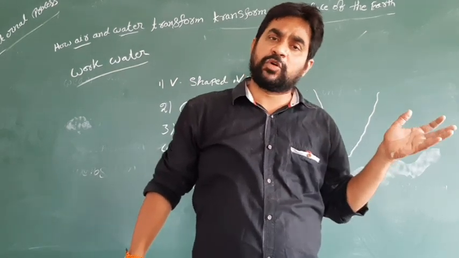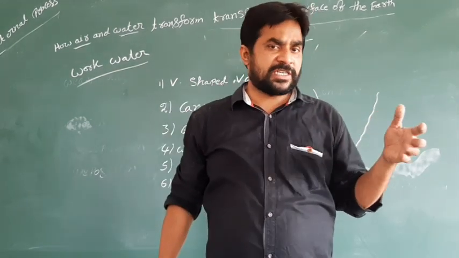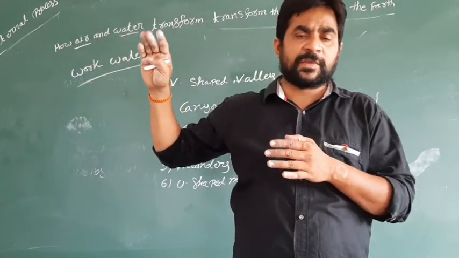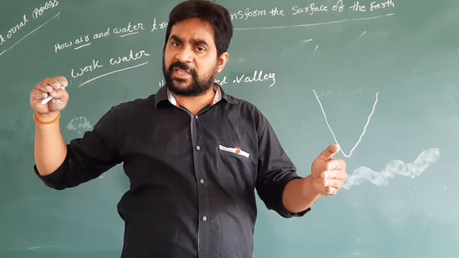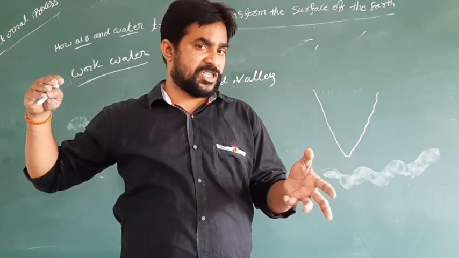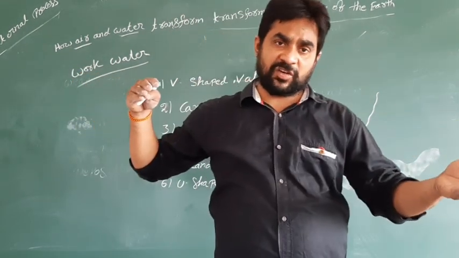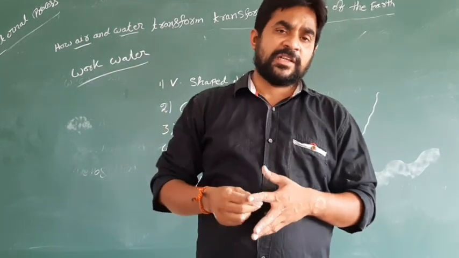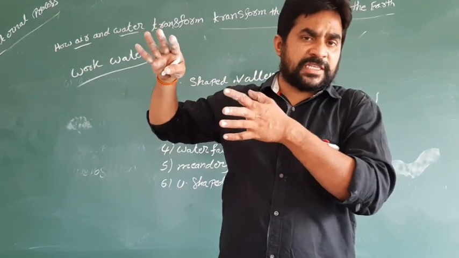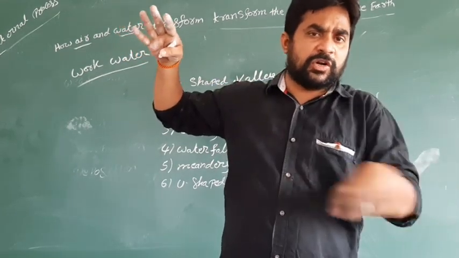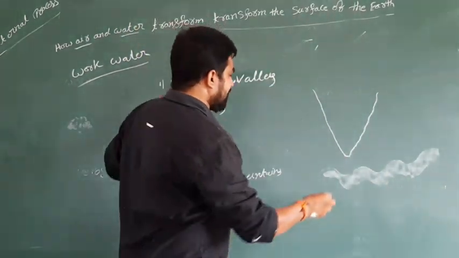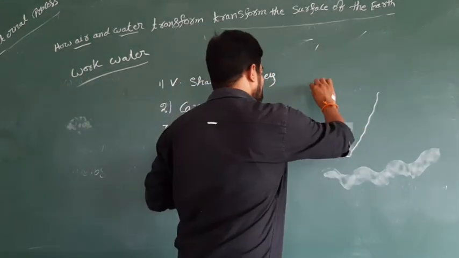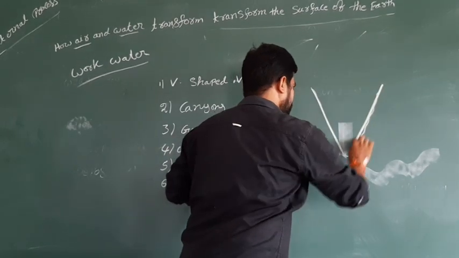Take an example, Godavari, otherwise Krishna river, comes from Western Ghats, Maharashtra to other states, and also it joins in the region of Telangana and Andhra Pradesh, finally reaching the Bay of Bengal. So when it travels a long distance, it cuts the low-lying areas, and at that time it can be formed as valleys also. Then you can see that V-shaped valley.